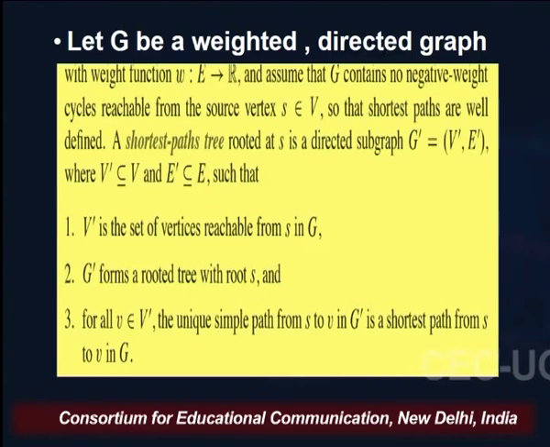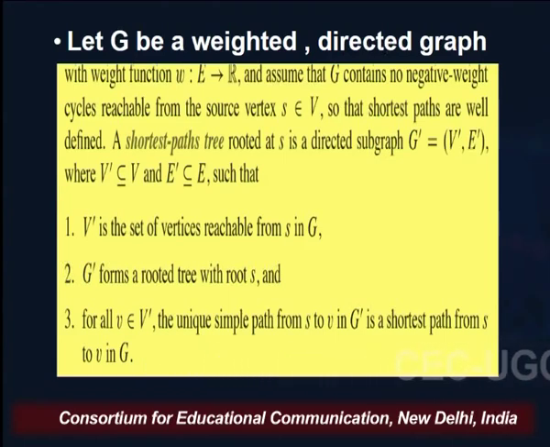And the properties this shortest path tree possesses are: V dash is the set of vertices which are reachable from S. The vertices which are not reachable from S will not be included in V dash.